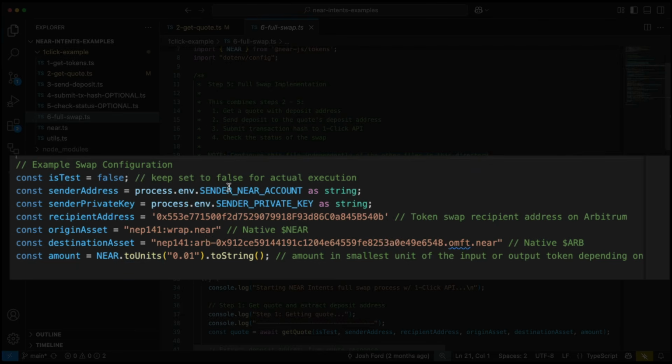I have my private key. Again, that's set up in my .env file. I have my recipient address, which is my Arbitrum address, and now my Optimism address as well. And then this is my origin asset. I have native near, my destination asset, which is going to be native arb, and then the amount that I want to swap for. And you can play with any one of these values.